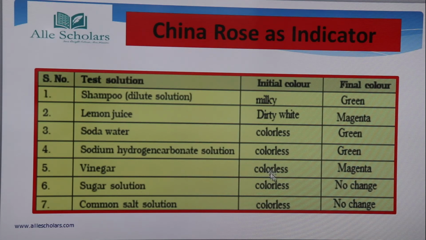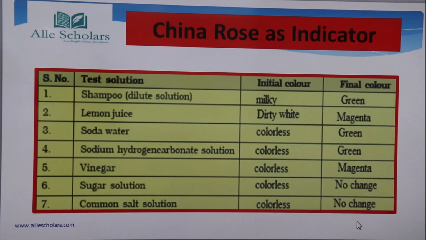Sugar solution is colorless and we see no change. Common salt solution is colorless and we see no change. So basically we can see that if you take a China rose solution, you are either obtaining no color change, or a green color, or a magenta color. If there is no color change, we know that it's a neutral solution. We all know that sugar solution and common salt are neutral solutions, so no change of color is going to be there. But what happens if it changes to green and if it changes to magenta?